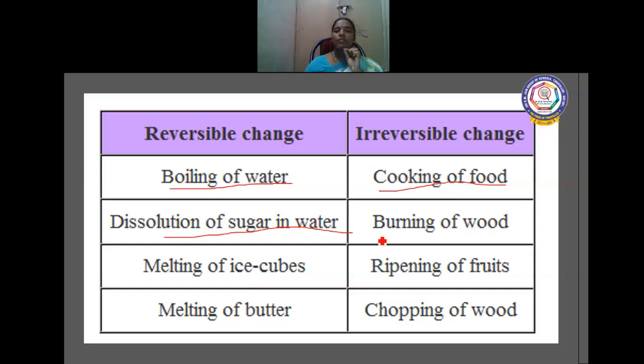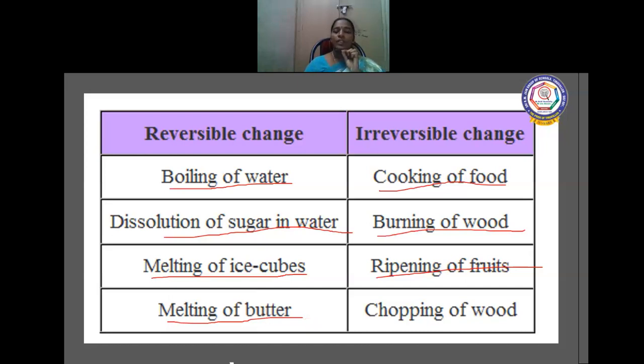Burning of wood, irreversible change. Only black coal you will get, not wood. Melting of ice cubes is a reversible change. Ripening of fruits, irreversible change. Melting of butter, you can again keep it in the freezer and make it solid.